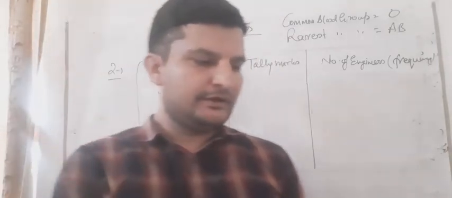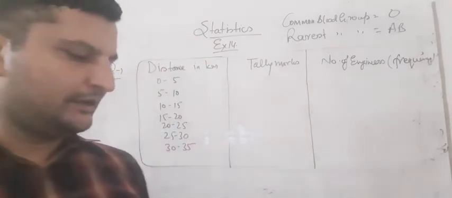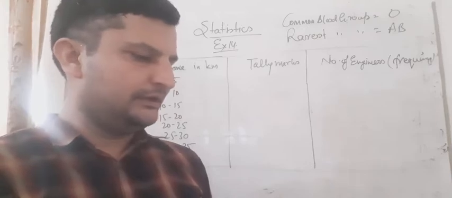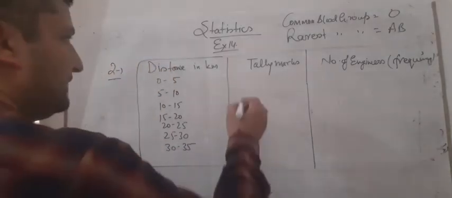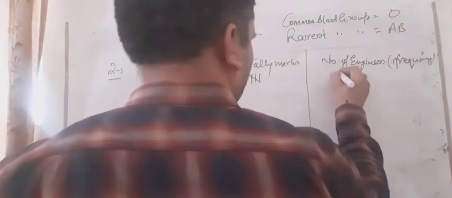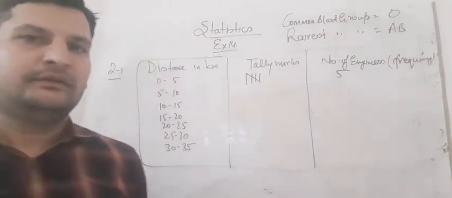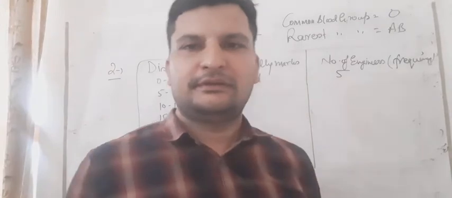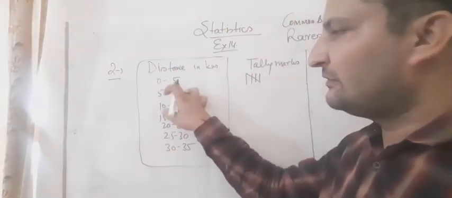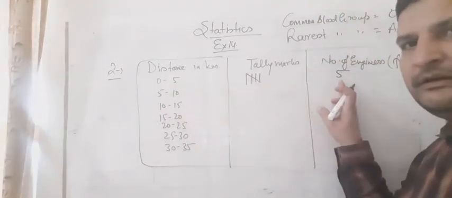So the first number is 5. So 5 will not come in this group. And the second number is 3. So I am calculating all the numbers: 1, 2, 3, 4, 5. I am writing it here like this: 1, 2, 3, 4, 5. So the number of engineers in the group 0 to 5 is 5. Student, you can see this question in your book also and calculate it yourself. 0 to 5 means how many engineers are there, 5. So I have written it here, 5.